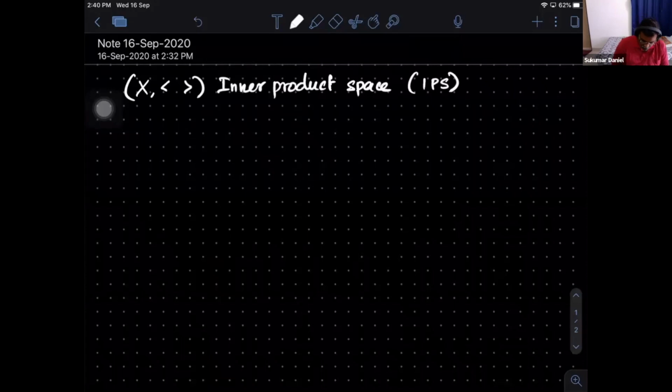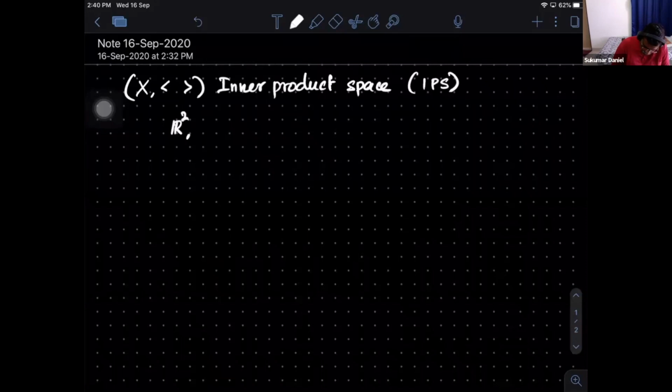Now this inner product space, you might have learned a typical example: R2 with inner product defined as (x1, x2) inner product with (y1, y2) is x1 with y1 plus x2 with y2, and then take the summation. That is x1 into y1 plus x2 into y2. Maybe I'll quickly write it.